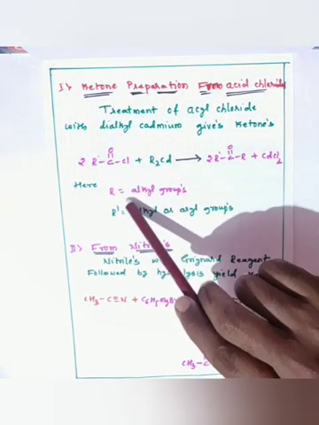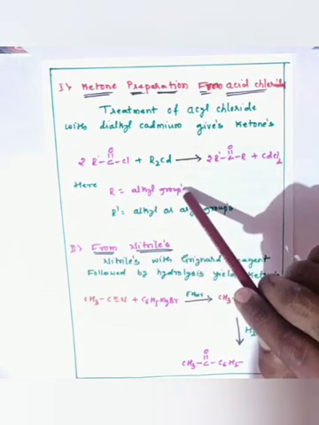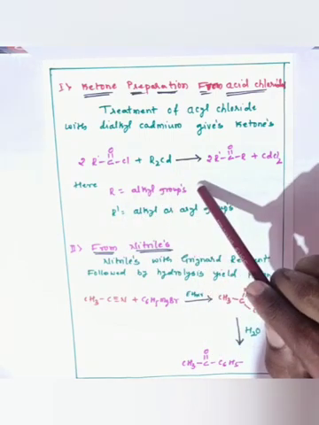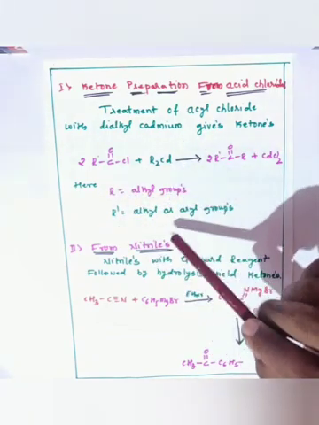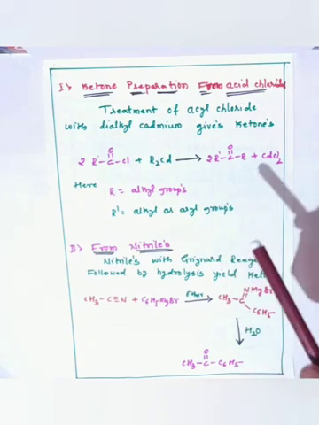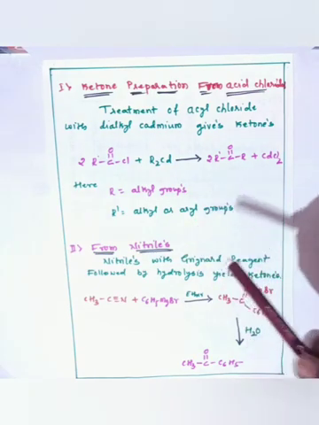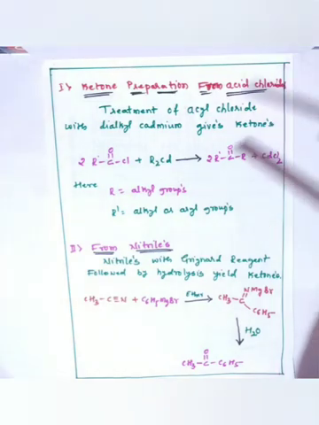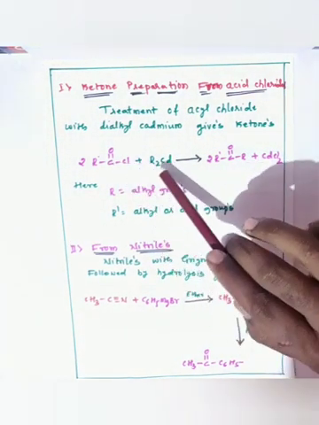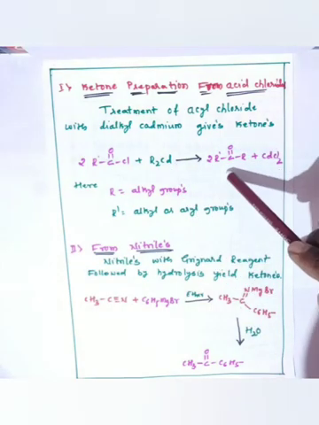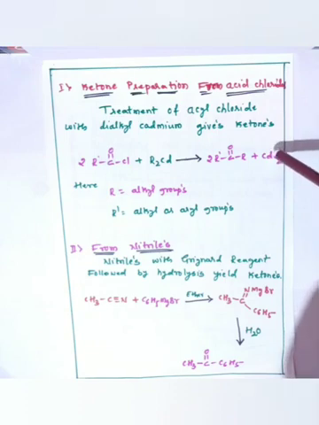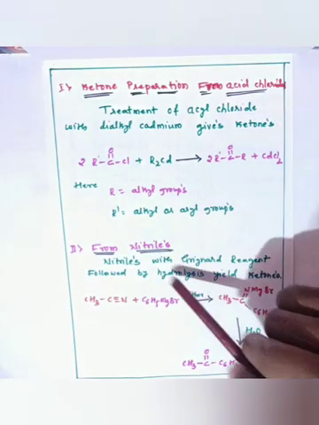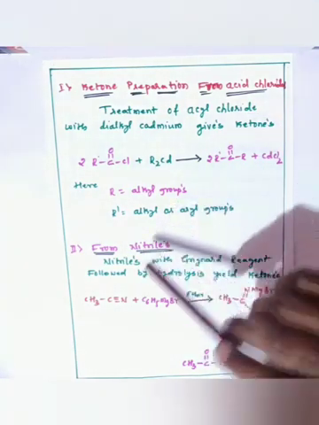Yes, so here R should be alkyl or aryl groups, and R dash should be an alkyl or aryl group. Both R and R dash should be alkyl or aryl groups. So here R and R dash shouldn't be a hydrogen. Yes, so this molecule is a ketone. So acid chlorides after reacting with dialkyl cadmium give the corresponding ketones by the elimination of cadmium dichloride.